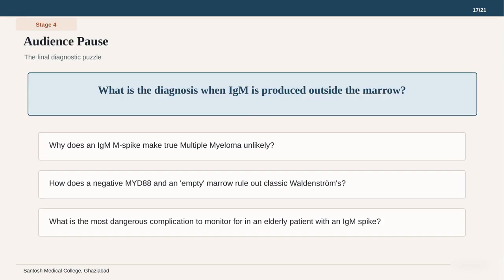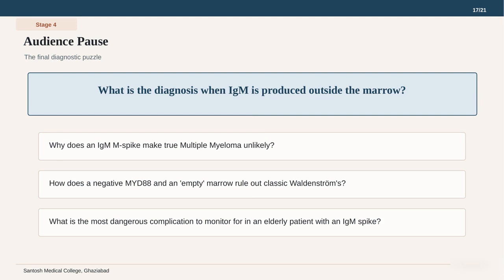In this final audience pause, we face the ultimate diagnostic puzzle. What is the diagnosis when IgM is produced outside the marrow? Looking at the bullet points, we need to explain why an IgM M spike makes true multiple myeloma unlikely, as myeloma is typically IgG or IgA. We also need to understand how a negative MYD88 and a clear marrow rule out classic Waldenstrom macroglobulinemia.